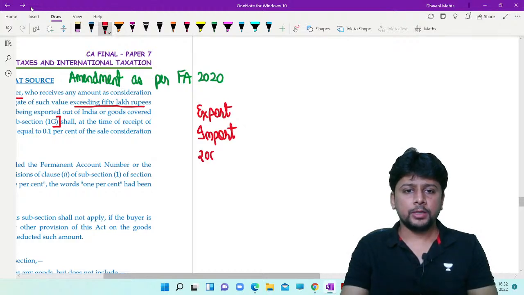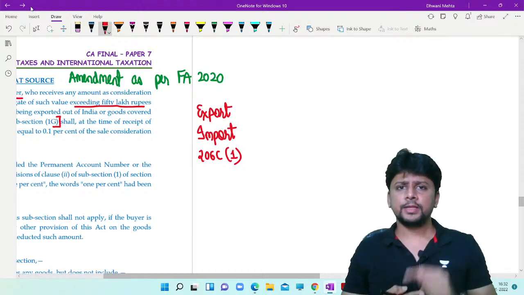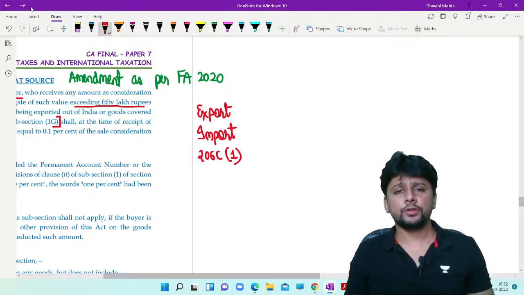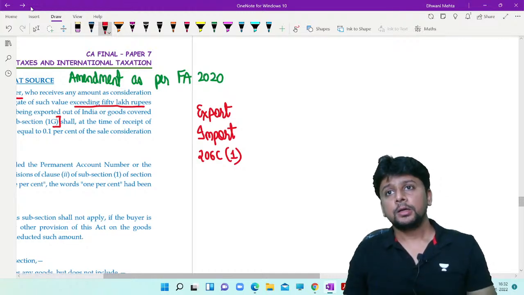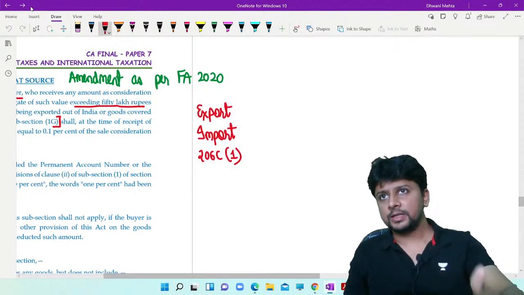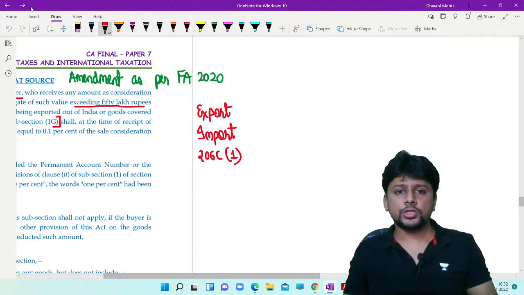If you are covered by 206C subsection 1, timber, minerals, tendu leaves, alcoholic liquor, there is already a section of TCS existing since years, almost 2 decades, I believe. Then you can't cover the same transaction again in TCS by 1H. Subsection 1 is already there.